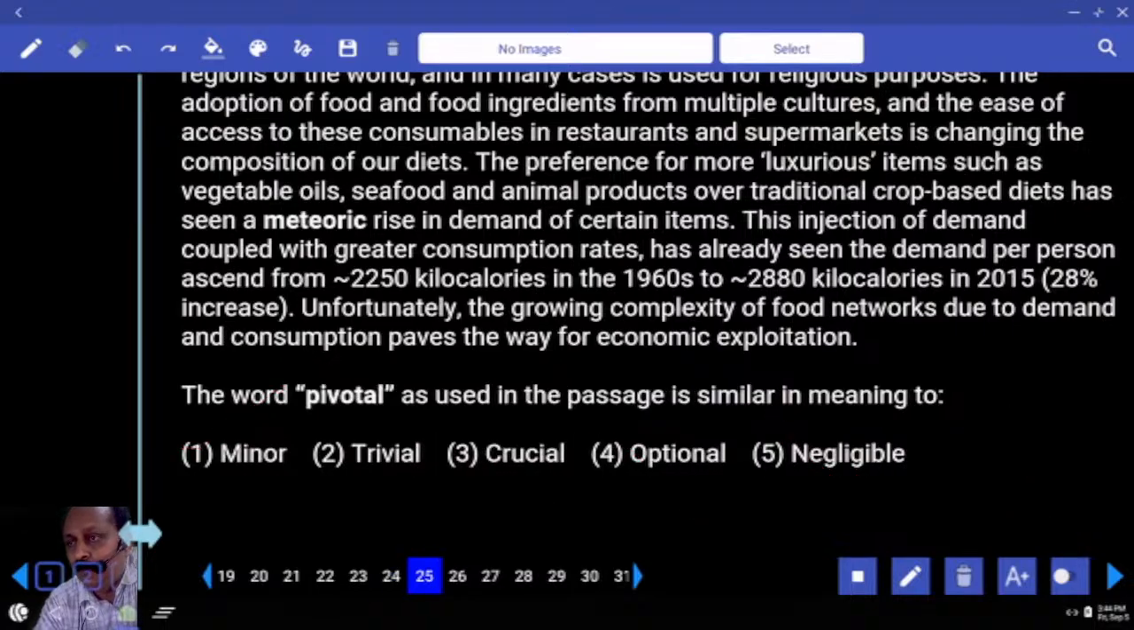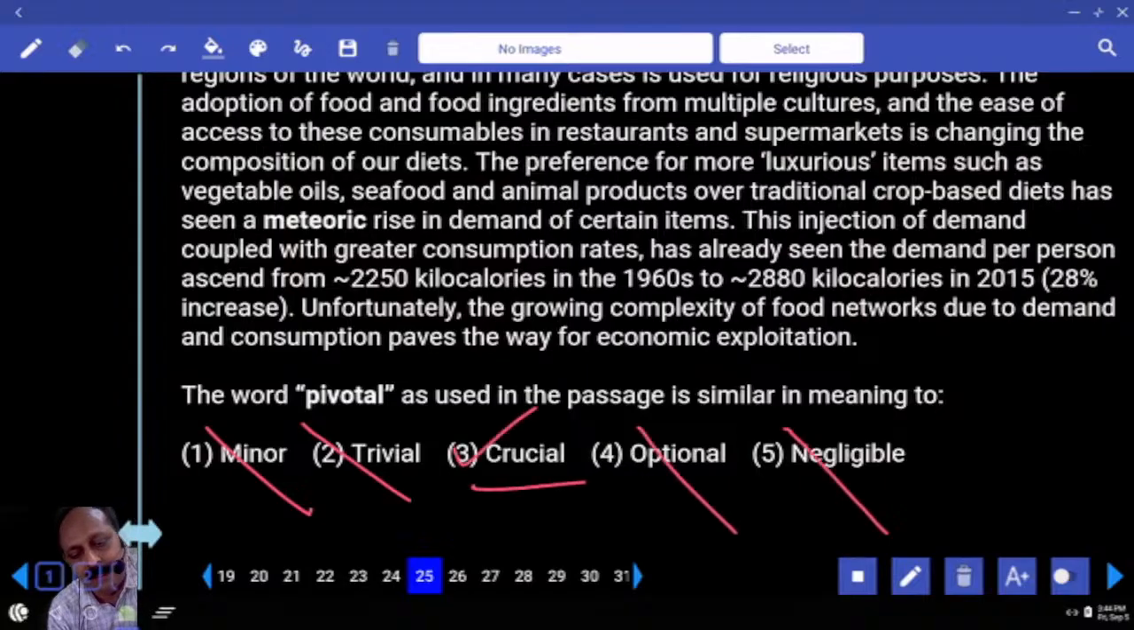Word pivotal, we have got many a time. Important, crucial. They want same or opposite. Can you say minor? Trivial. Trivial, what is the other word? Silly, not important. Crucial, optional, negligible. So what is the answer? Pivotal means what? Crucial. Have you chosen that?